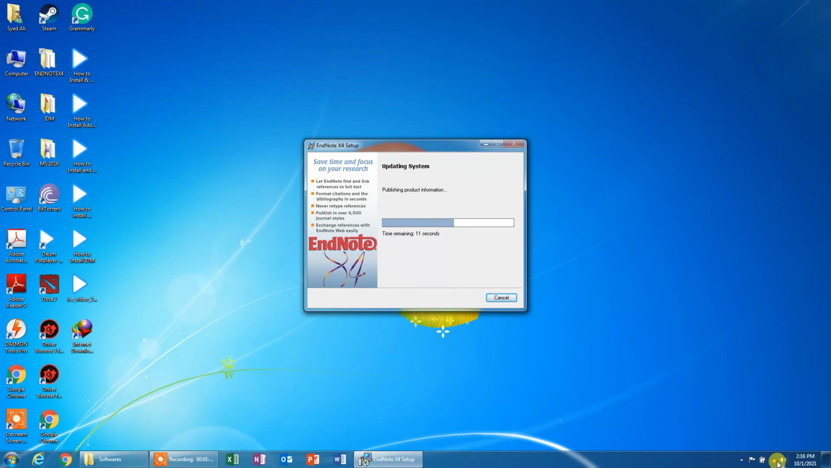You can see I've disconnected the internet, because most of the time when you are connected to the internet, the cracked softwares don't work well. So once you install them, after that you can connect to the internet.